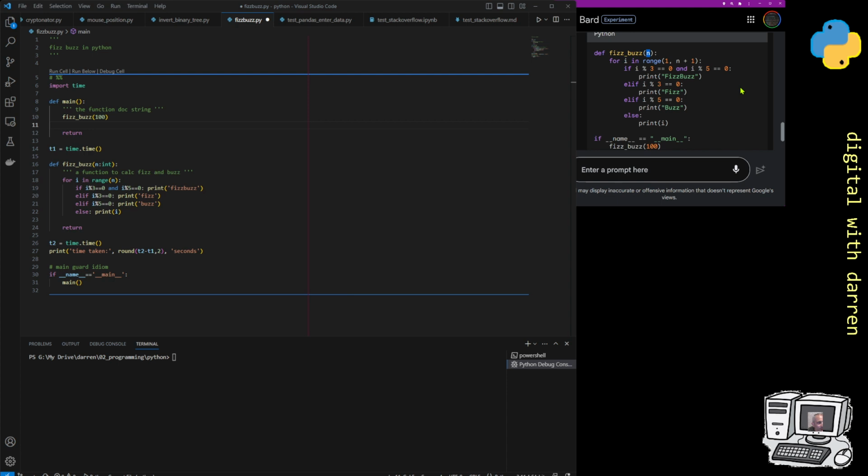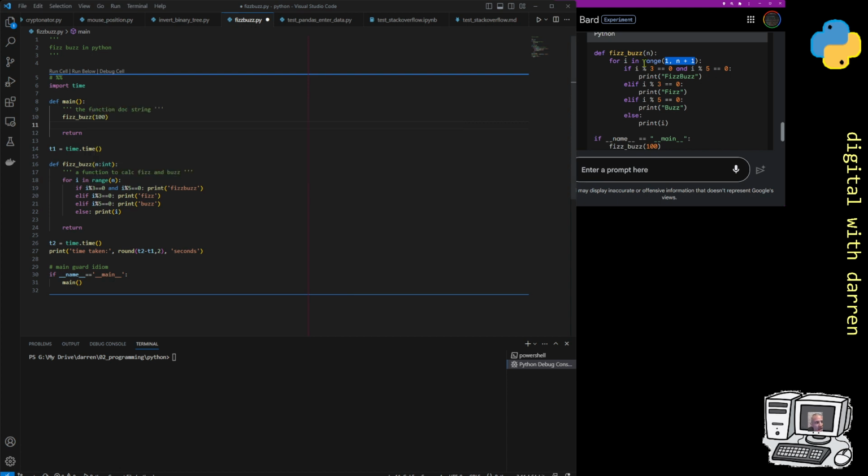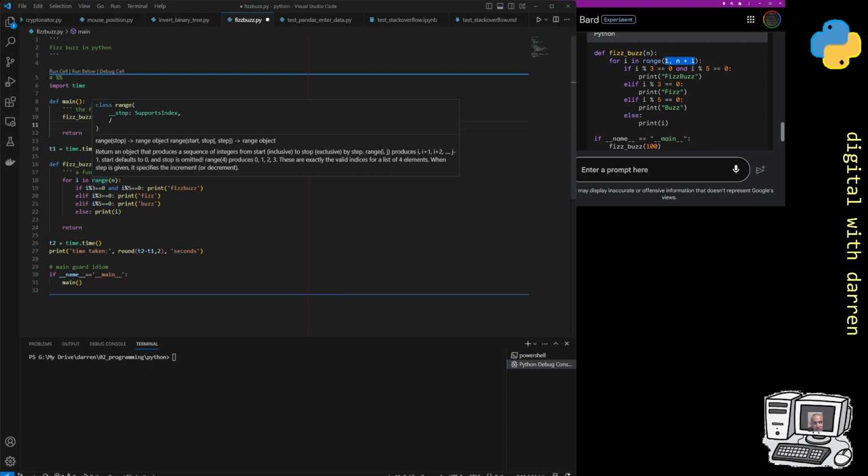Let's do a comparison side by side, because I've done for i in range n, and here it's done for i in range 1 to n plus 1. Interesting, because my range starts from 0. So I go from 0 to n, whereas Bard goes from 1 to n plus 1. So if you put in 100, Bard goes from 1 to 100, whereas if I put in 100, I go from 0 to 99. But whatever, that's fine. We'll leave that there.